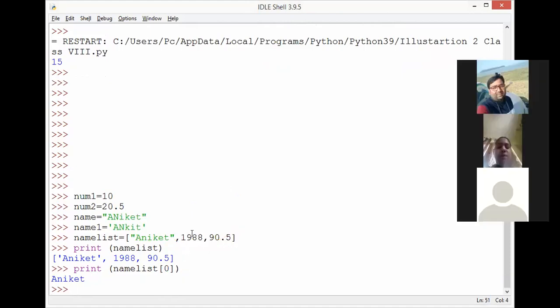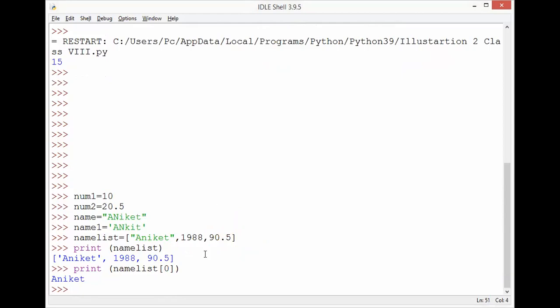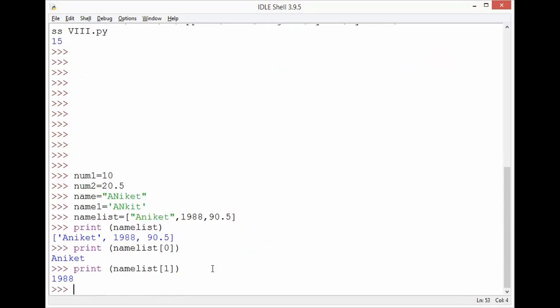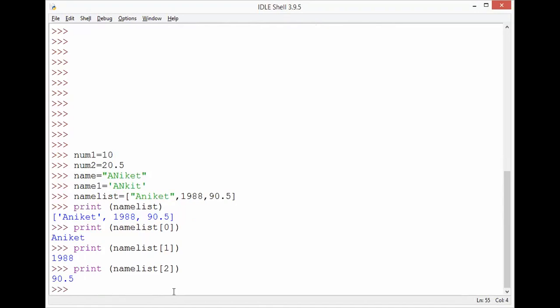Because what is there at the 0th index? Aniket. Sir, can you tell the index once more? It's a little bit confusing. Misbah, the index you can tell once more. Okay, I'll tell. 1988 is the first index, and I told the second index.